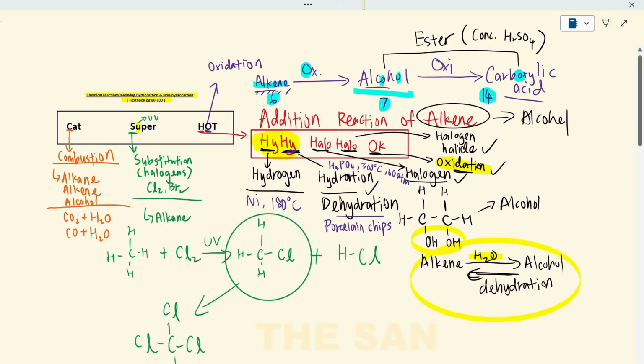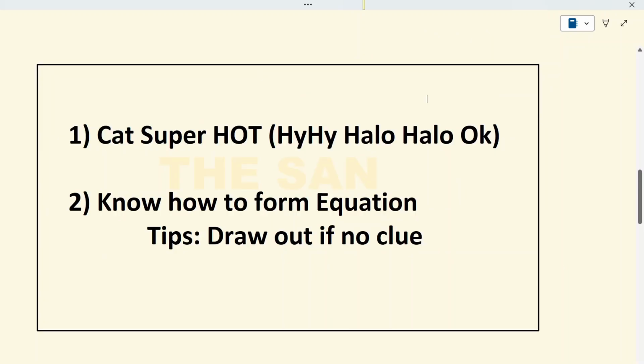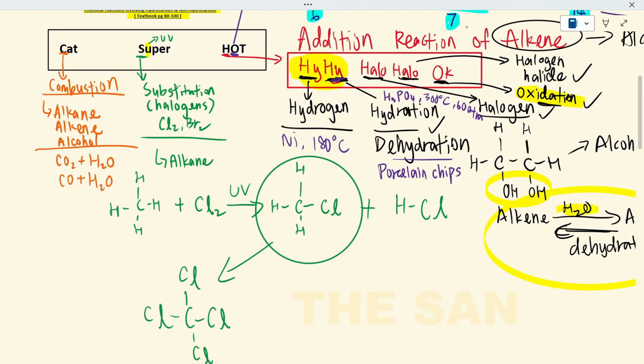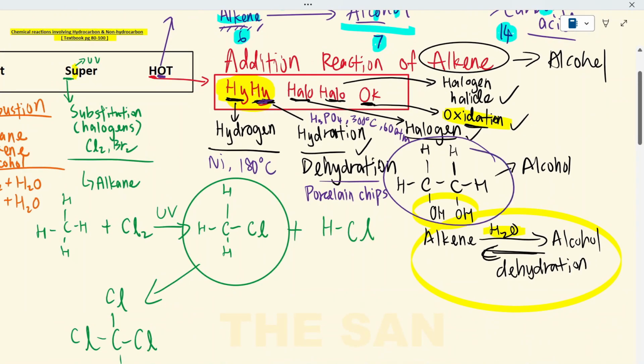And that's it. So just now I talked about this in detail so that you can do your revision at the same time. Okay? But the things that I remember when I bring into the exam hall will be this only. And then also you have to know how to form the equation. And then here's a tip for me, which is whenever you don't know what is the product of a reaction for carbon compound, then you just draw it out. For example, this substitution, you just draw it out, or this addition, you just draw it out, and then you will know what is the product.